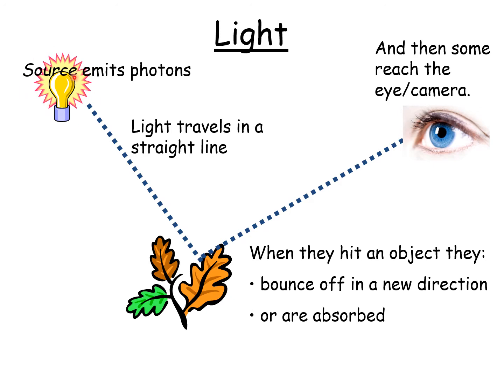Okay, so to start off with some basic background information. A light source will give out light or photons, as you'll see later on, and light always travels in a straight line. Just like field lines are always straight lines, light always travels in a straight line. And this is where it's a wee bit weird, but when the light hits an object, it can either bounce off in a new direction or it can be absorbed. Now, the light that is bounced off in a new direction can go into your eye or into a camera, and that is the light that gives the color of the object. So it's a bit weird. Whatever wavelengths of light are absorbed by the object means that you don't get to see it. So the only thing the color of an object depends on is actually the light that it reflects off.